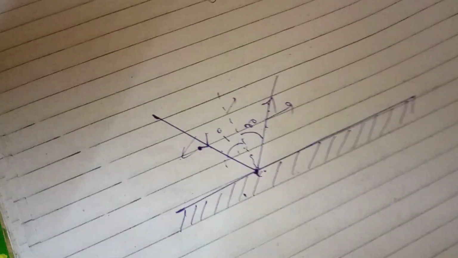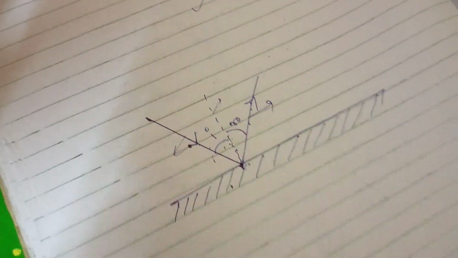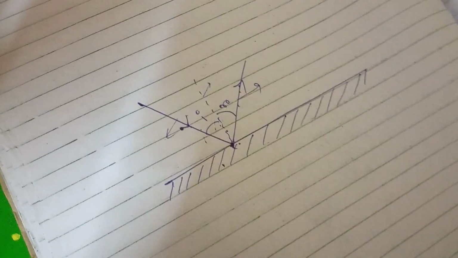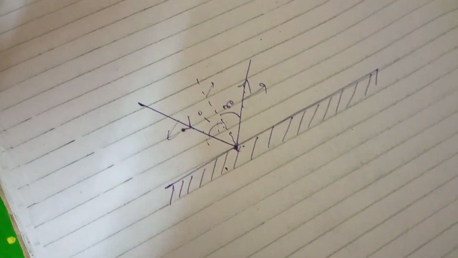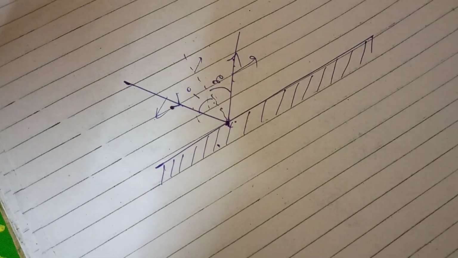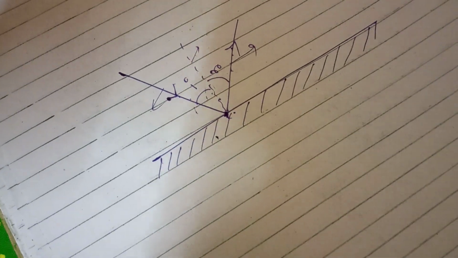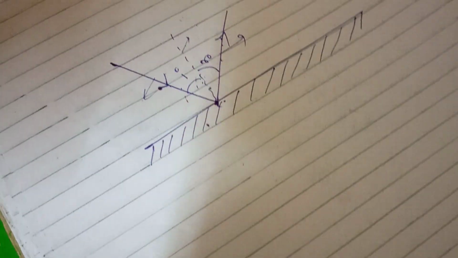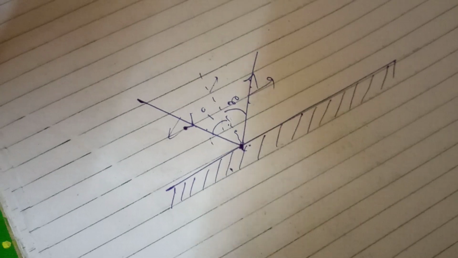Now, what are the laws of reflection? Reflection is governed by two basic laws. First, the incident ray, reflected ray, point of incidence and the normal all lie in the same plane. Second, the angle of incidence is always equal to the angle of reflection.